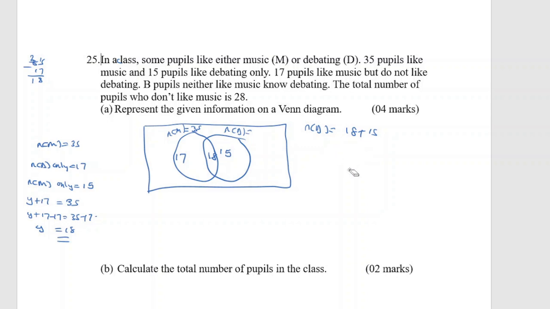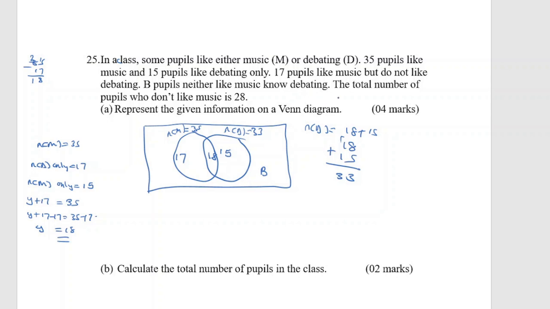So 18 plus 15 is 33. So the members who like debating are 33. Let us continue. Then they are telling us that B pupils like neither music nor debating. So B pupils are going to be here.